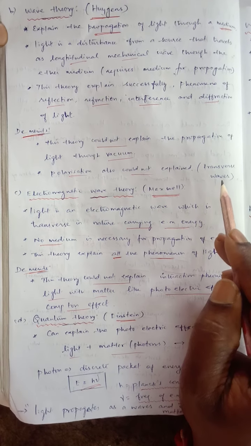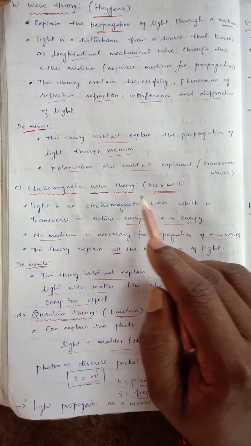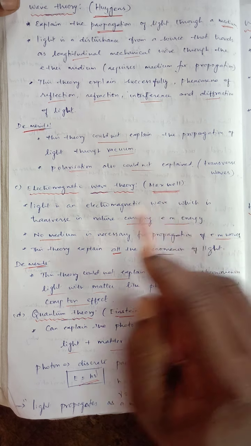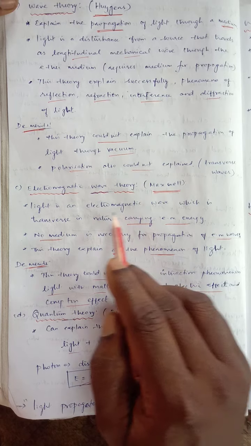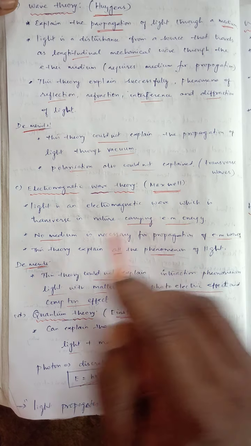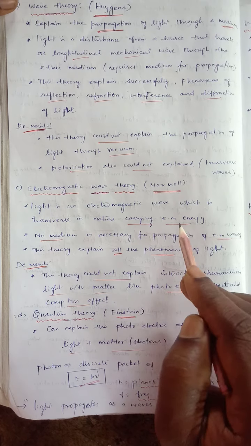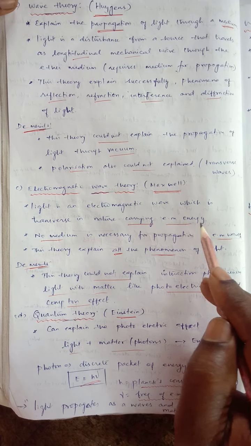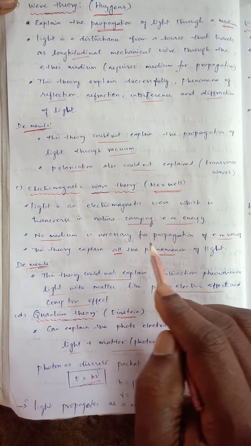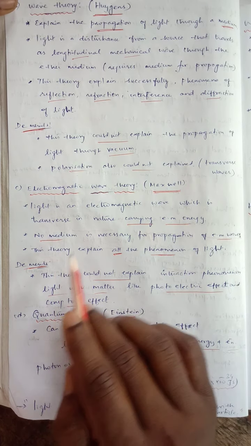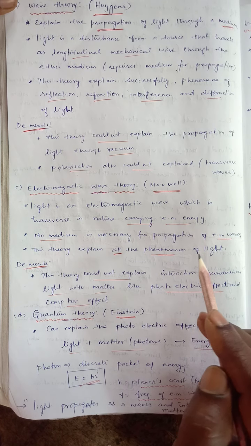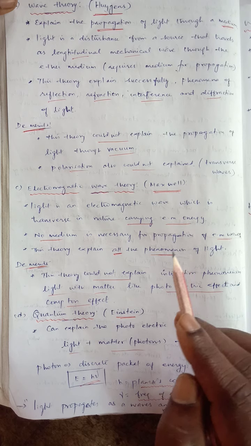So the next theory is the electromagnetic wave theory, by Maxwell, which we already studied in the fifth chapter. Light is an electromagnetic wave. Electromagnetic means a chargeless wave, a combination of electric and magnetic fields, which is transverse in nature, carrying electromagnetic energy as well as momentum. It requires no medium for the propagation of electromagnetic waves because it is chargeless. This theory explains all the phenomena of light, that is reflection, refraction, diffraction, scattering, and so on.